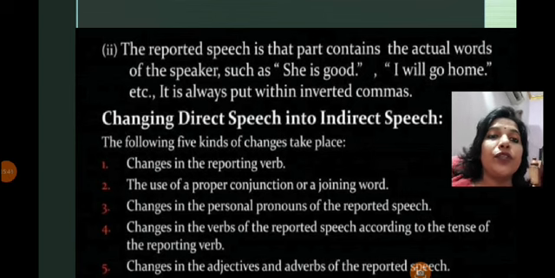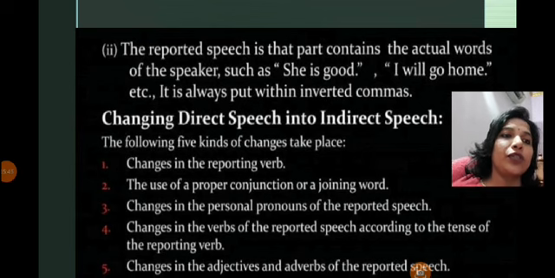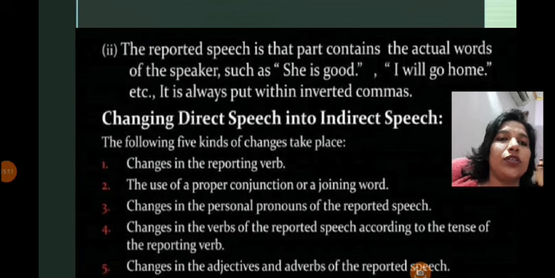The fourth point is changes in the verbs of the reported speech according to the tense of the reporting verb. So the verb is also required to change. If the reporting verb is in the past tense, then we need to change the reported speech into the past as well, right?